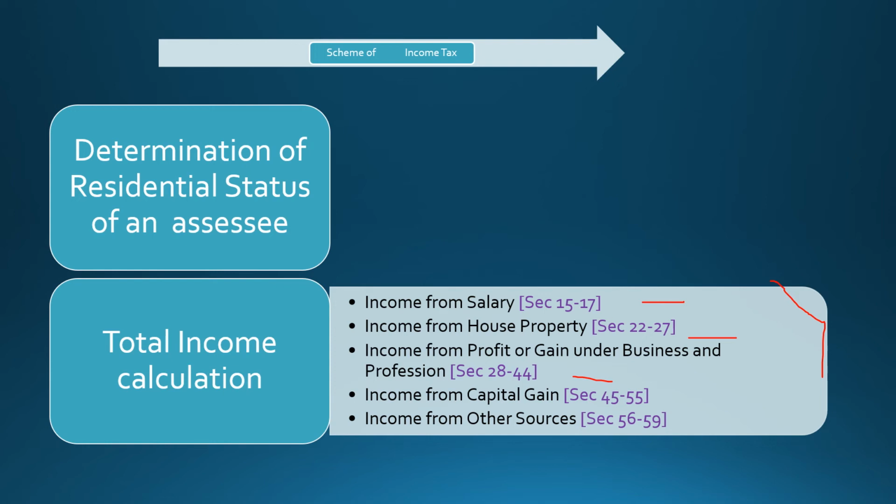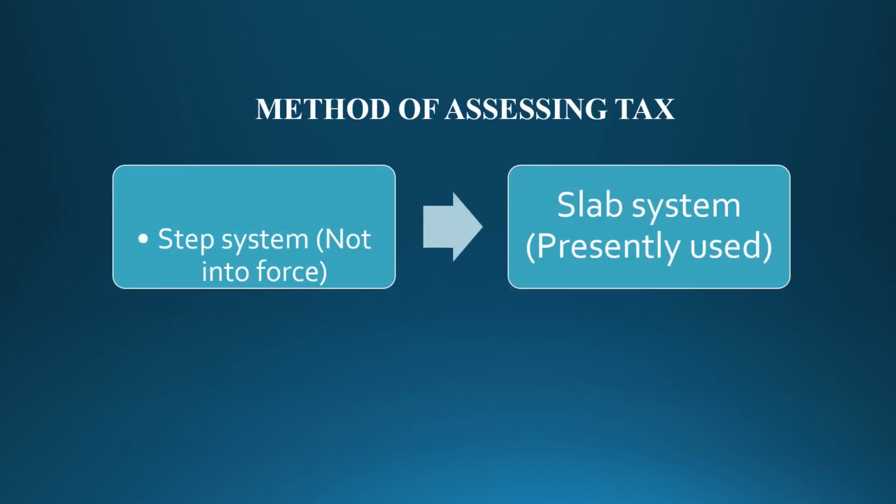After allowing these deductions, the figure we arrive at is called total income, and on this figure the tax liability is computed at the prescribed rates. There are two methods of paying taxes by an assessee, the step system and the slab system. Currently we are not following the step system, but we are going to follow the slab system, so we'll see that.